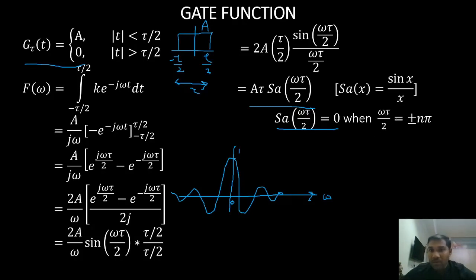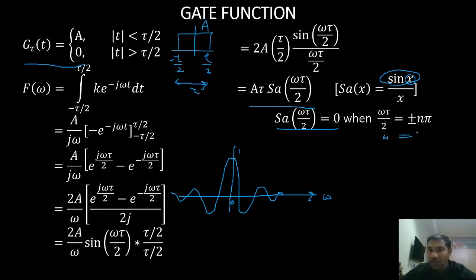omega tau by 2 is equal to plus or minus n pi, right? Your numerator is 0 when is your sine term 0? Only when your x is equal to plus or minus n pi. So what is the value of omega here?